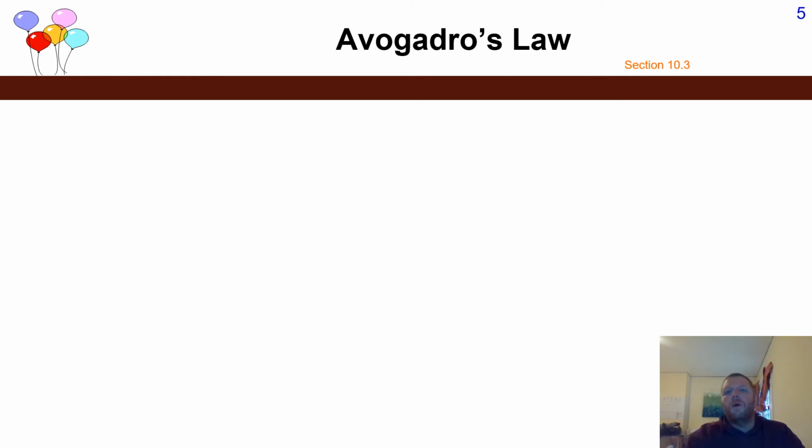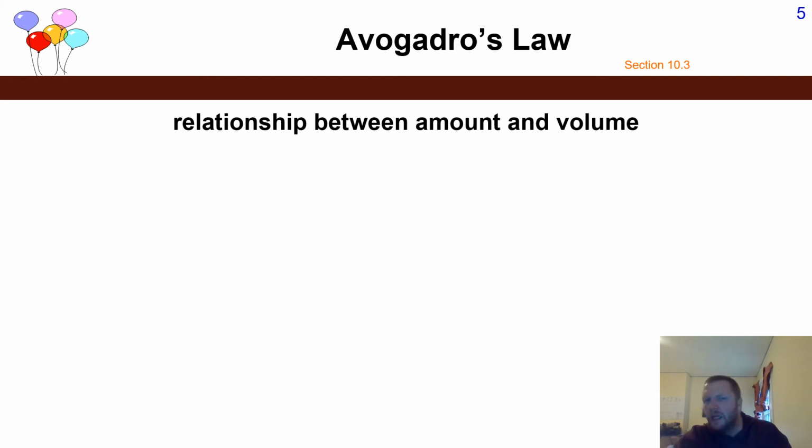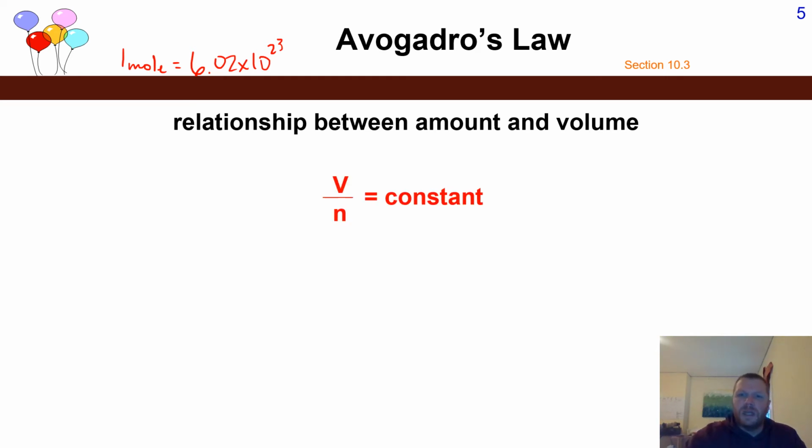Now, all of those rules, including Avogadro's law. We talked about Avogadro a little bit. He's the namesake for the definition of 1 mole, 6.02 times 10 to the 23rd. That is Avogadro's number. Avogadro's law relates to an amount, presenting the relationship between amount and volume.